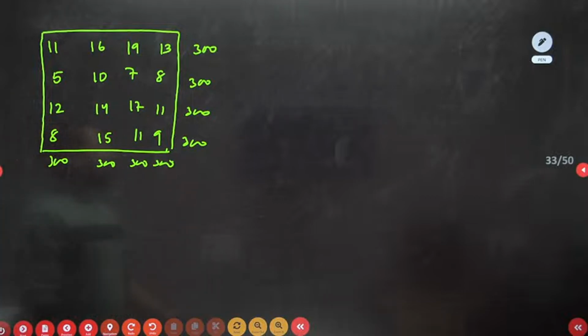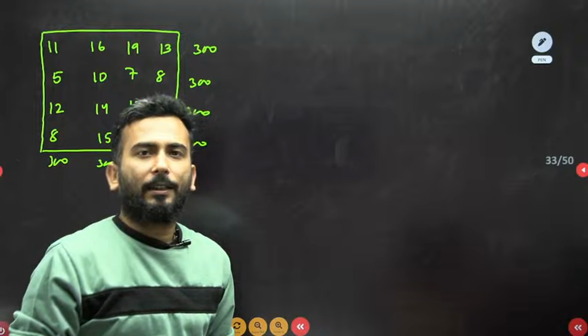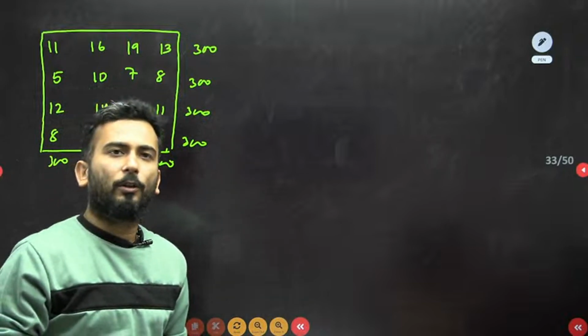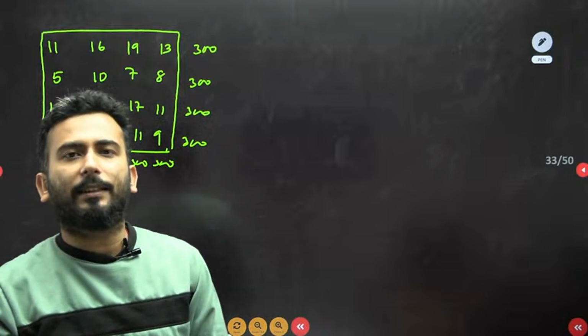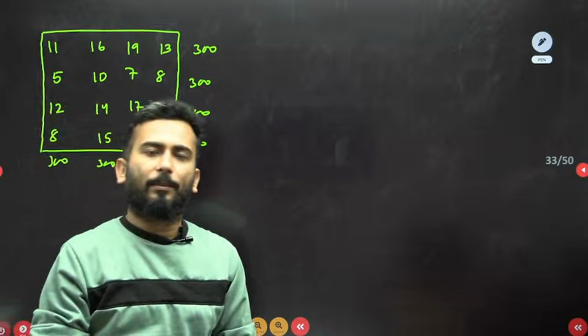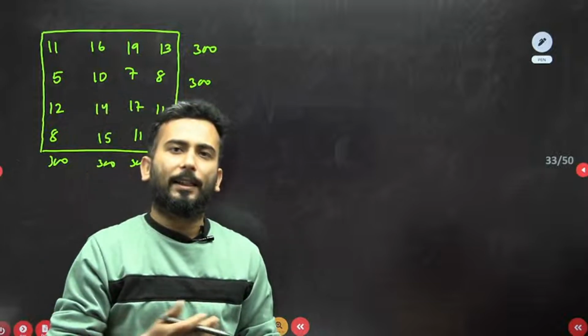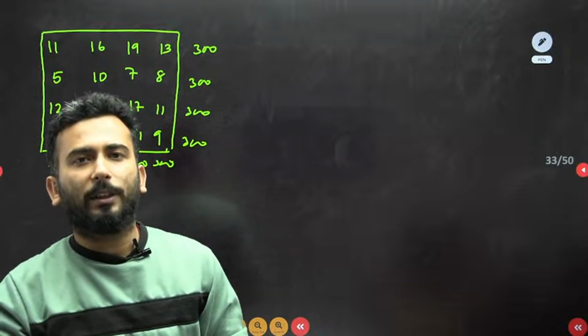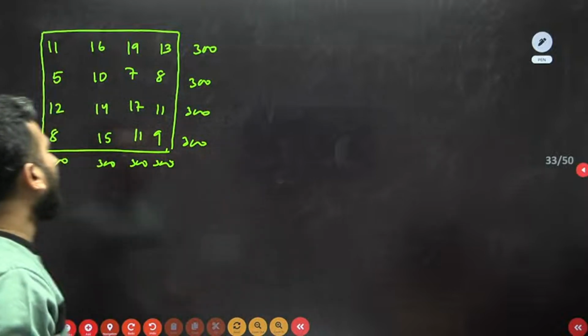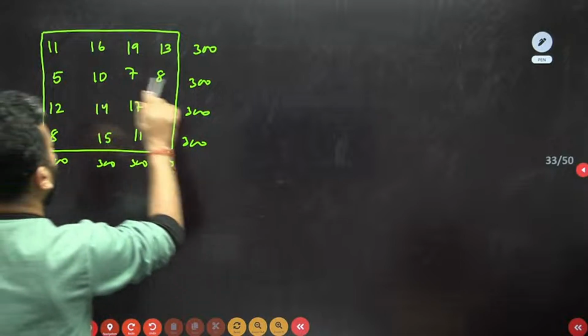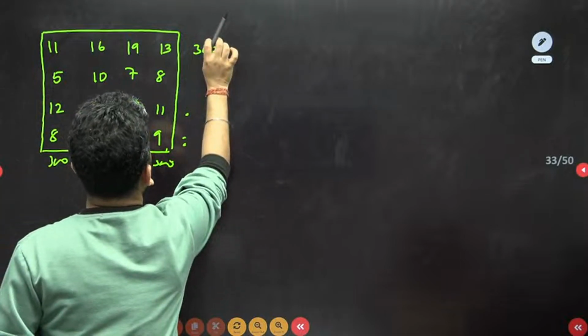So basically it was a transportation problem, and they were asking the optimal cost. You know that the degenerate case of transportation is assignment, so we have to solve it by assignment. The detailed question is not with me, but whatever is with me, I am discussing that. So if I remove this 300 as of now and simply solve it by